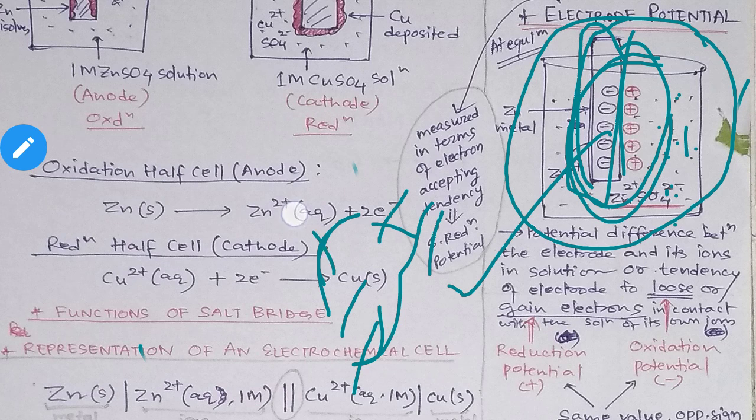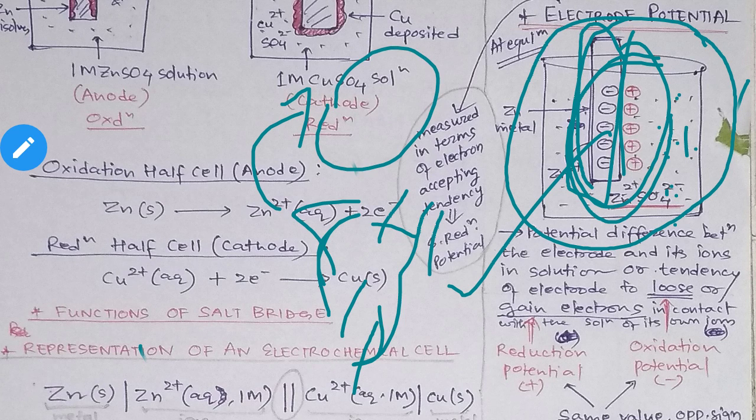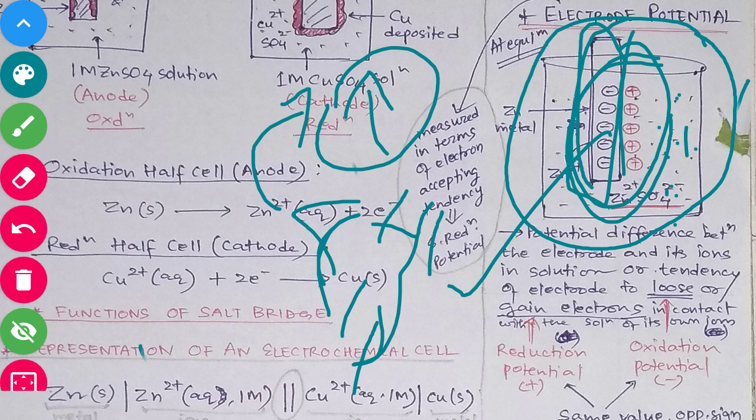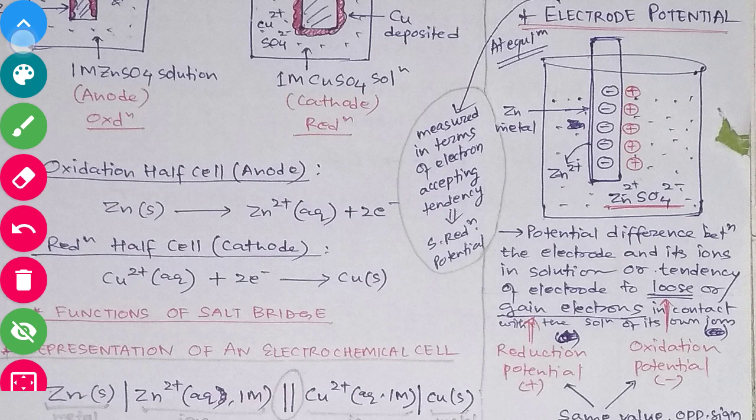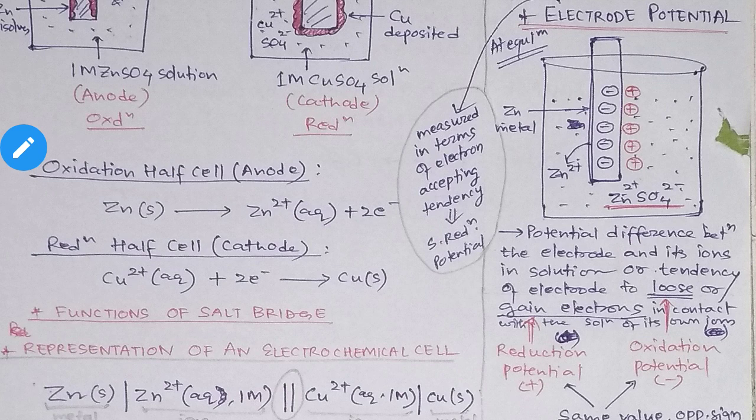That work appears as a potential, it appears as a voltage. And how can we measure it? We can measure it by taking a voltmeter. This voltmeter will show the potential difference. Slowly we will come to the point. As of now it should be very much clear to you.